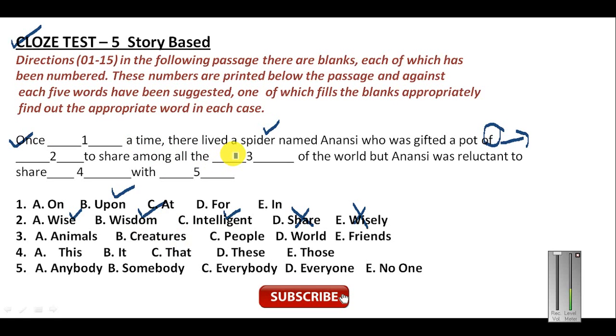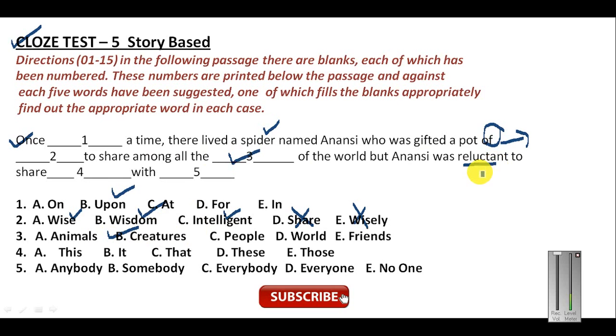Now let us see the options: animal, creature, people, world, and friend. Now the spider is a kind of creature, and creature includes all the animals, birds, and insects. So that is why this word will be preferred to animal. So creature will be most appropriate here. The answer here will be creatures of the world. But Anansi was reluctant. Just now see this word here, reluctant.